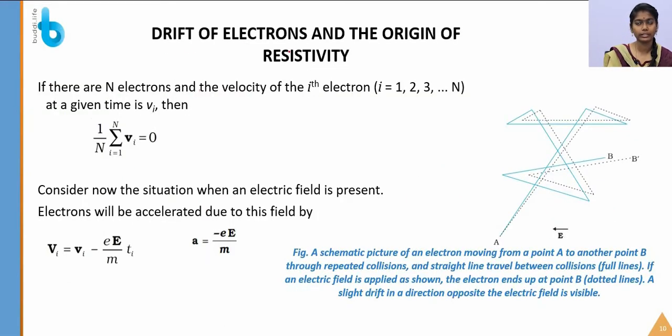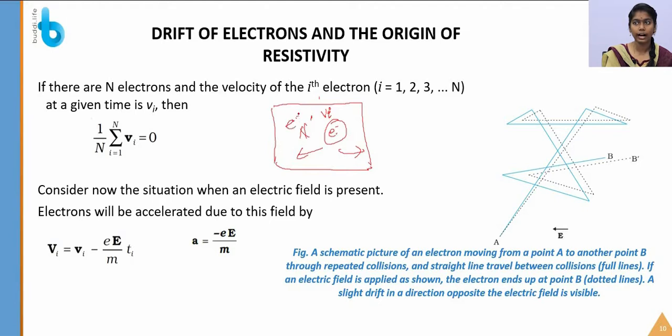Drift of electrons and origin of resistivity. Consider a system which has n number of electrons. Without the presence of an electric field, what is the movement of electrons? Yes, the movement of electrons will be random. It is moving with a velocity, say Vi for the ith electron.